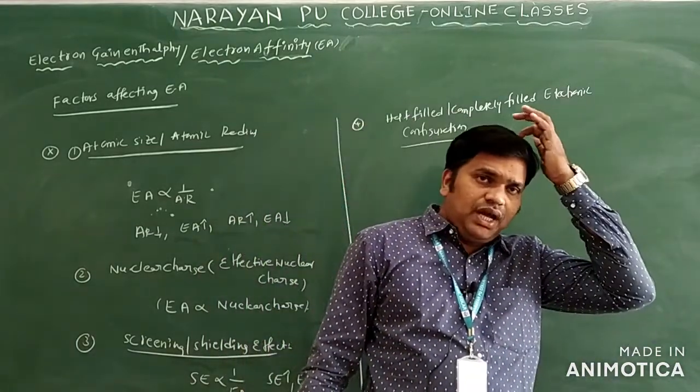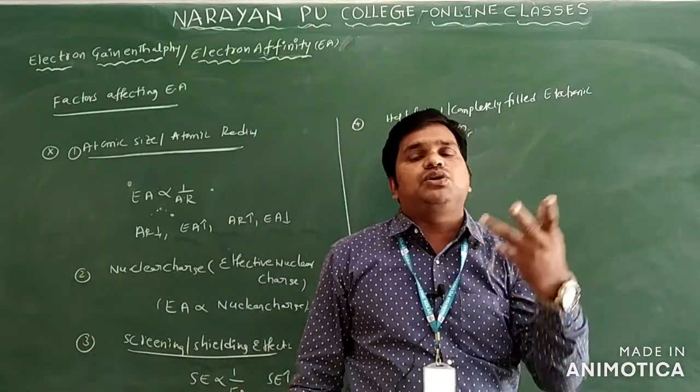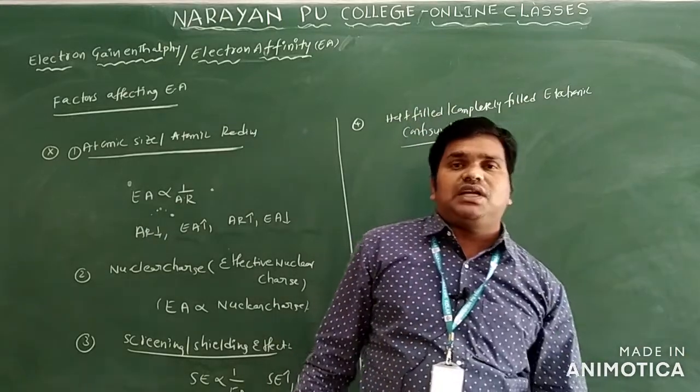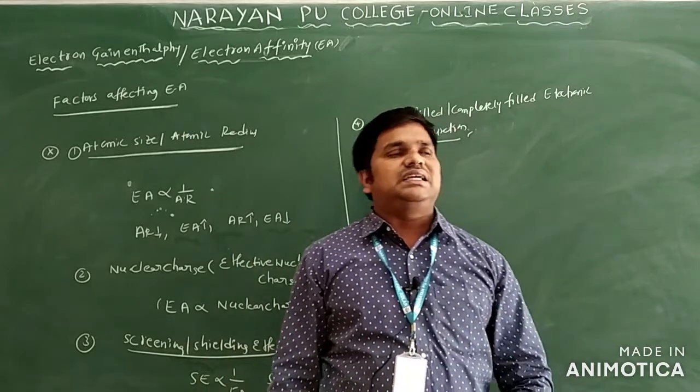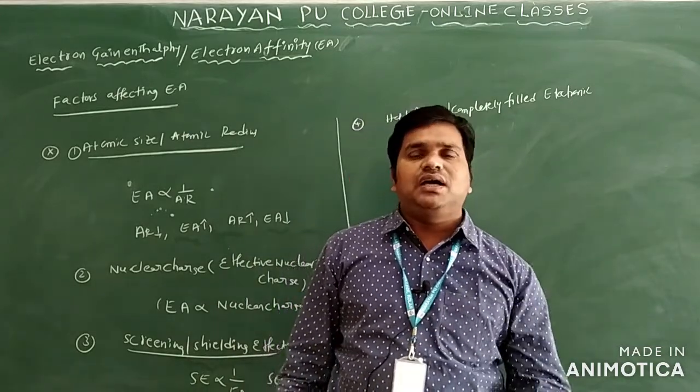The electron is not added easily to these configurations. Why? They are already stable, they don't want to gain an electron to form negative ions.